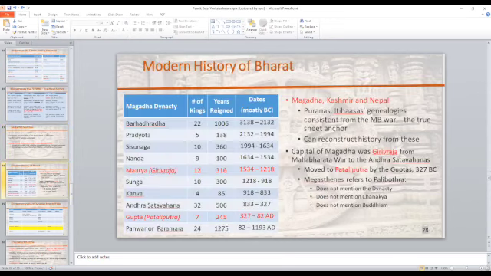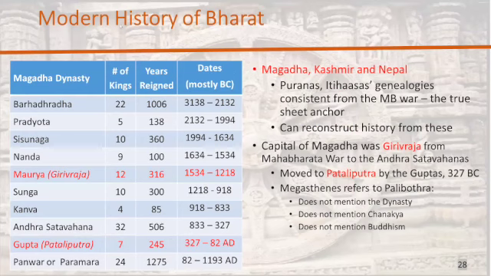Now, therefore, coming down to how can this be applied? If you have to construct the modern history of Bharat, all you need to do is reconstruct and reconcile the histories of Magadha, Kashmir, and Nepal. Why? Because all three existed at the time of the Mahabharata war. Kashmir exists even today. Nepal exists even today. Magadha existed until the 4th century BC, but that's enough to give us Itihasa up to the 4th century BC, and then you have other sources that you can fill in the rest.